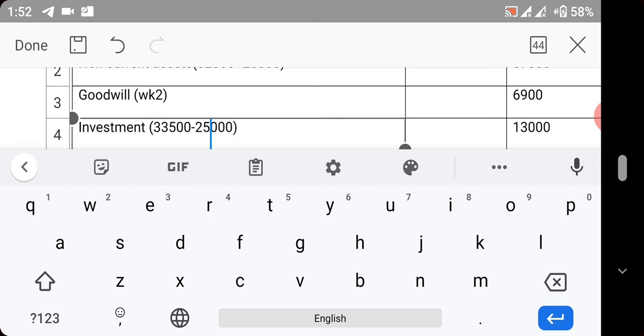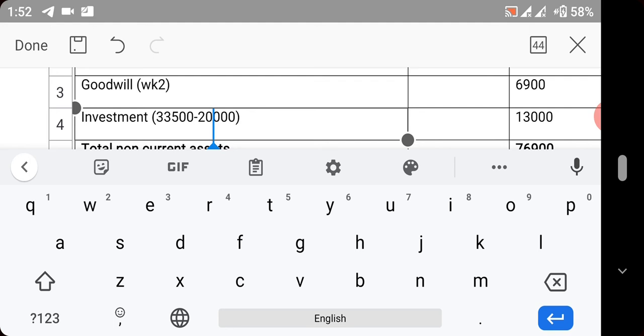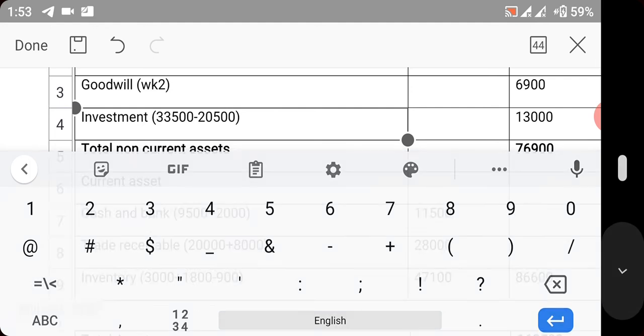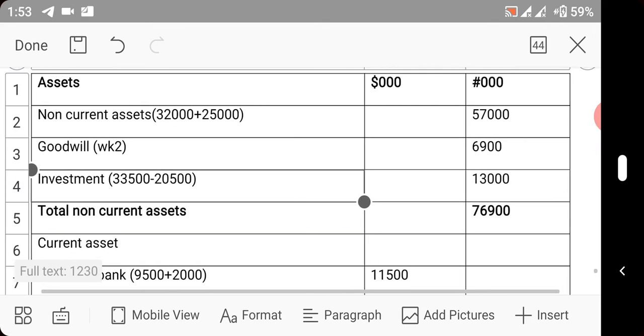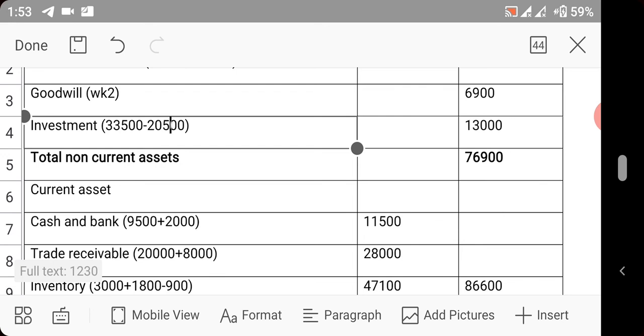This was actually a typo error. So that will give you 13,000. Are you there? Good. So you now add all of them to give you total non-current assets of 76,900.